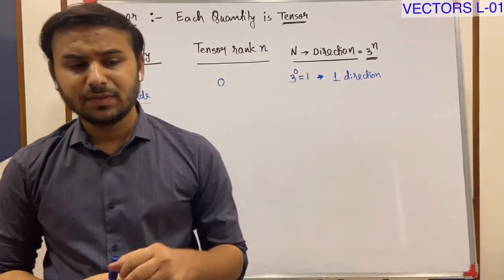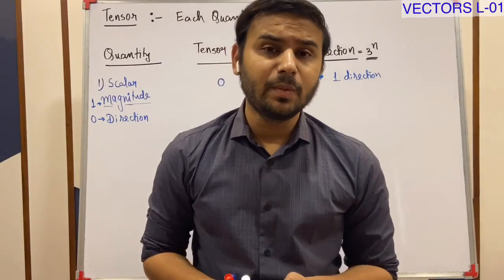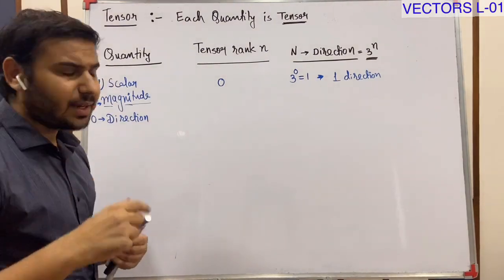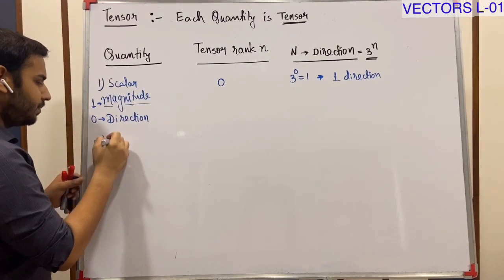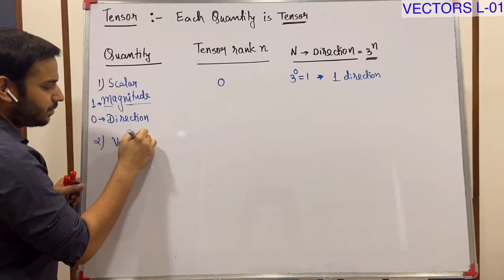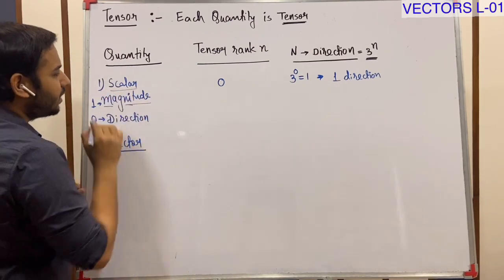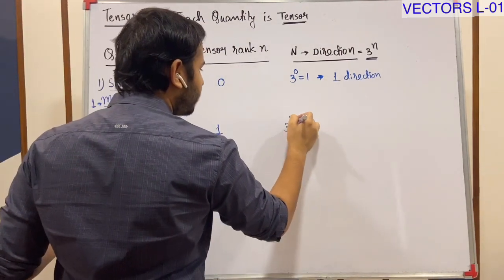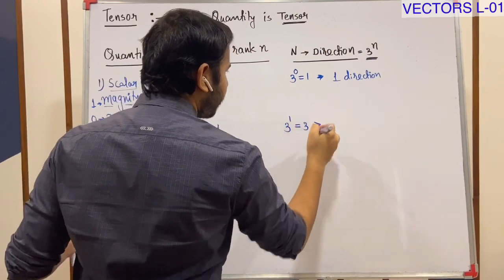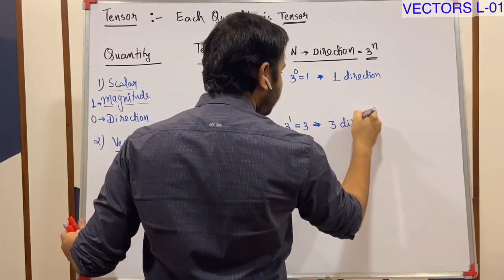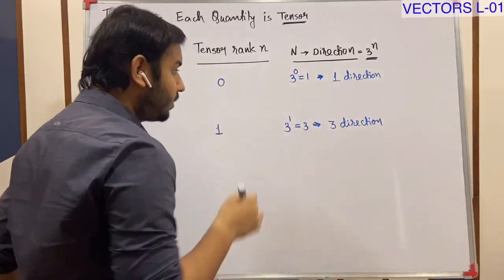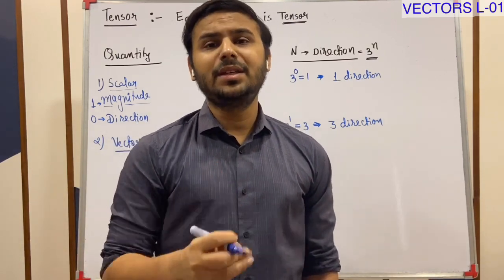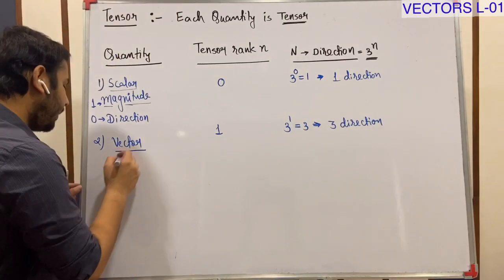These are scalar quantities. We are going to study the difference between scalar and vector in much detail right now. But after that, the second type on the basis of tensor rank is vector. Tensor rank is 1, and here 3 raised to 1 is 3. How many directions are there? 3 directions. You must know Cartesian coordinates, the x, y and z axes. So there are 3 directions for this vector.